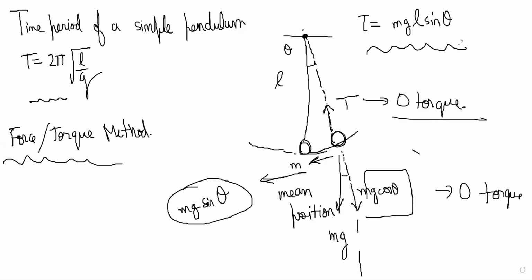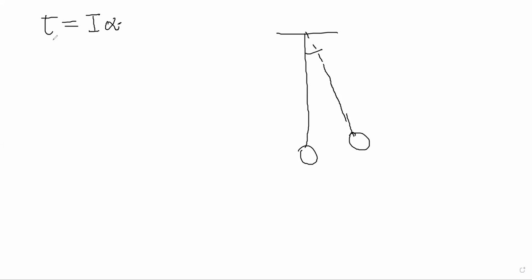So the only torque is mgl sin theta. Now mgl sin theta is called a restoring torque here, because it is bringing it back to the mean position. So we will write torque is equal to minus mgl sin theta, where we have written the minus sign only because theta was assumed positive in this sense, so torque is bringing it back like this. And we know that torque should be equal to I alpha. For any body, torque about that point will be I alpha, depending on this torque only.